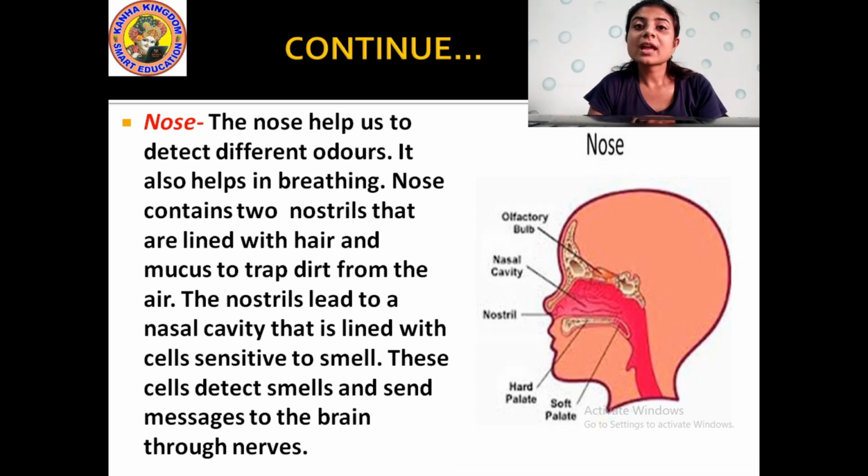And how are those good smells and bad smells detected? With the help of the sensitive cells that are present in the nasal cavity. That sensitive smell is sent to the brain with the help of the sensitive nerves present in the nasal cavity, and then it helps us to detect the smell around us. Then comes the tongue. Now let us study about the tongue.